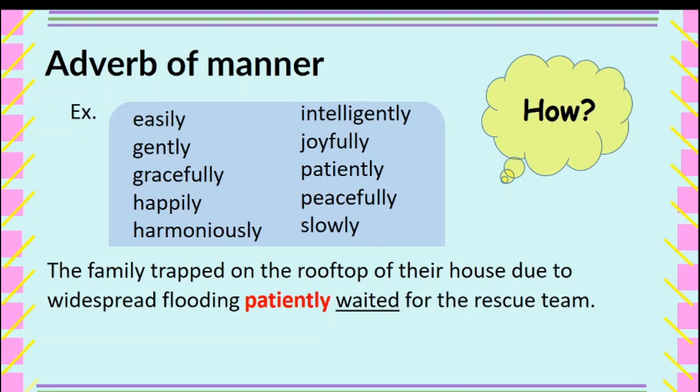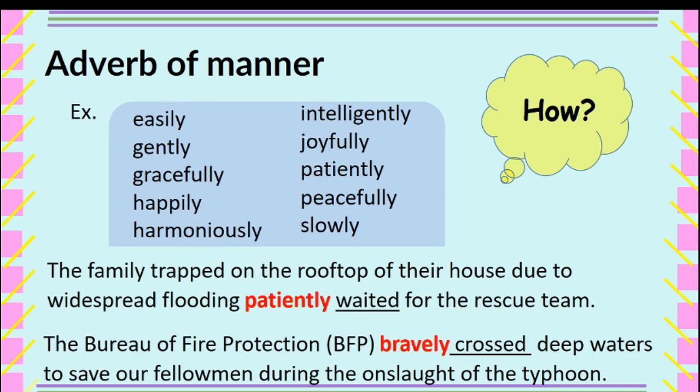How did the family trapped on the rooftop of their house due to widespread flooding wait for the rescue team? And the answer is patiently. Patiently is the adverb of manner that modifies the word waited. The Bureau of Fire Protection BFP bravely crossed deep waters to save our fellow men during the onslaught of the typhoon. Bravely is the adverb of manner that answers the question how, and it modifies the verb crossed.